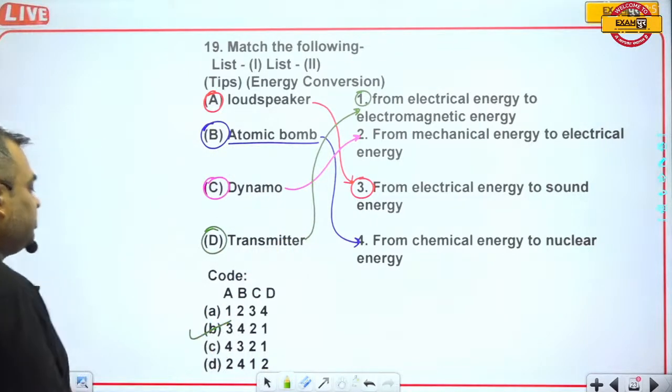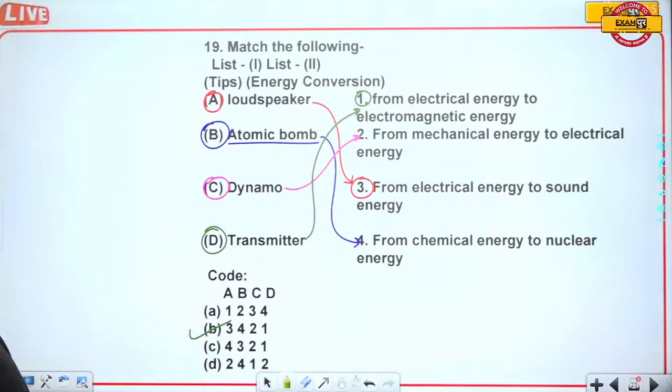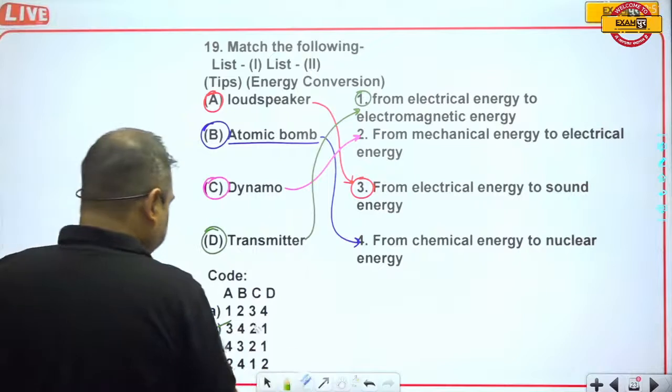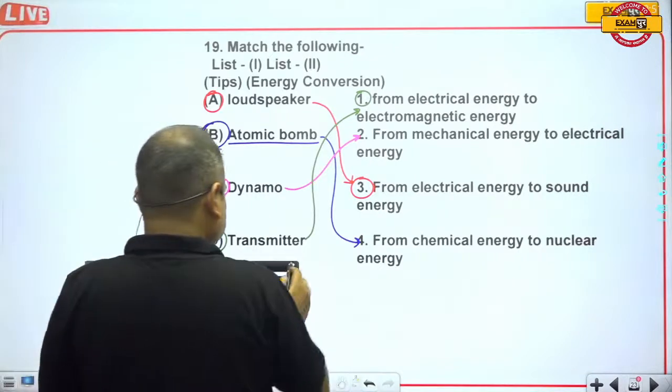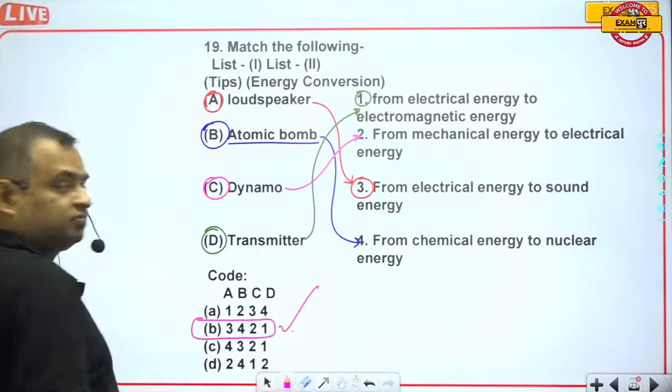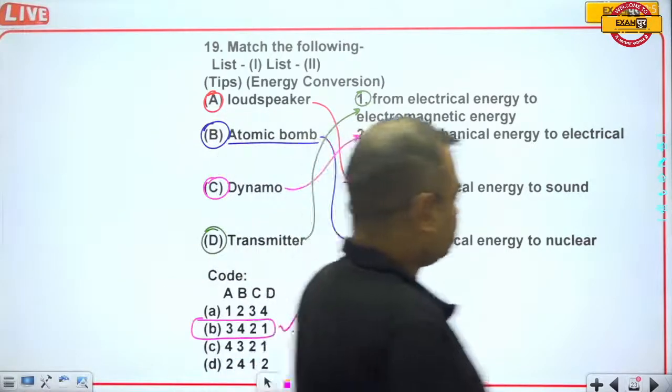B4. Yes, B for Bombay will be the correct answer. So here we can say that the B option will be the correct answer.